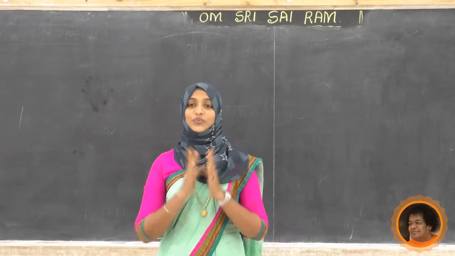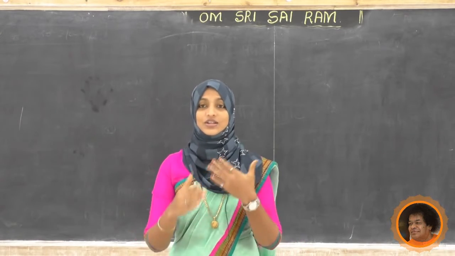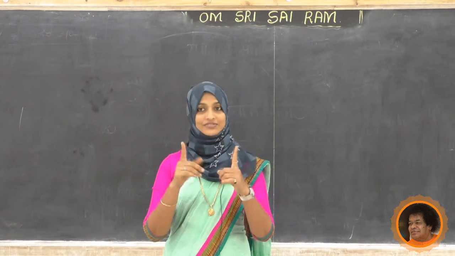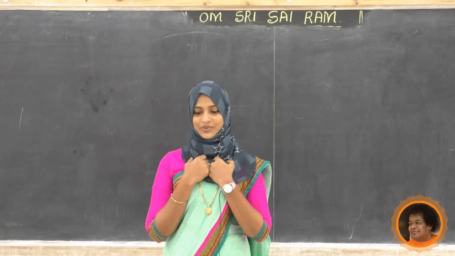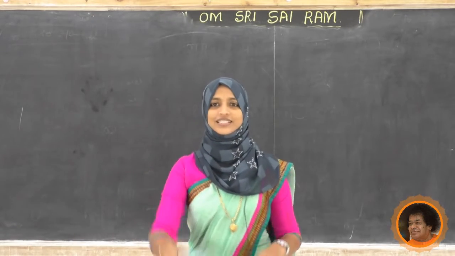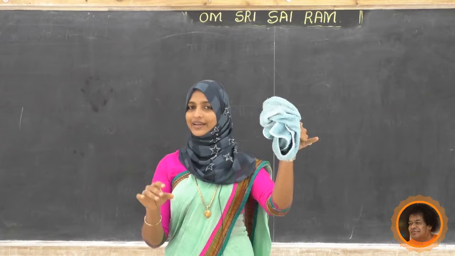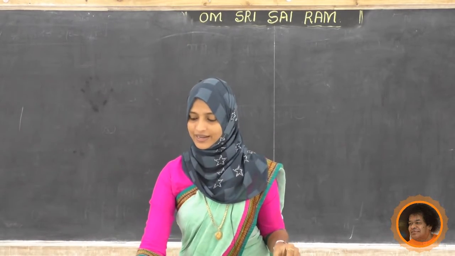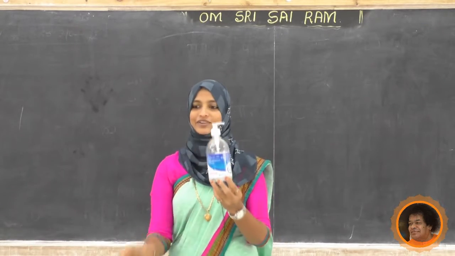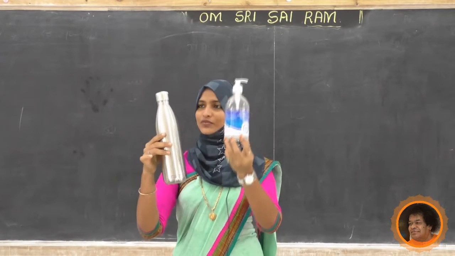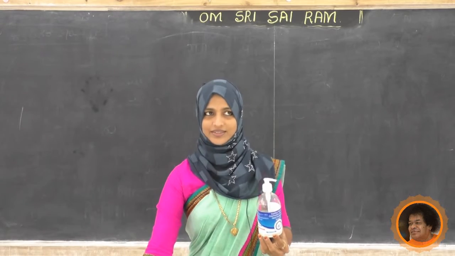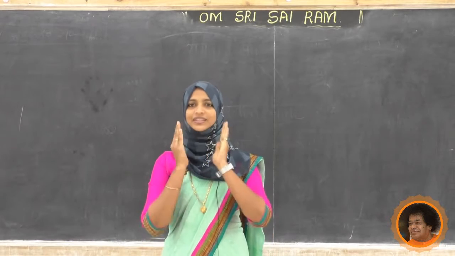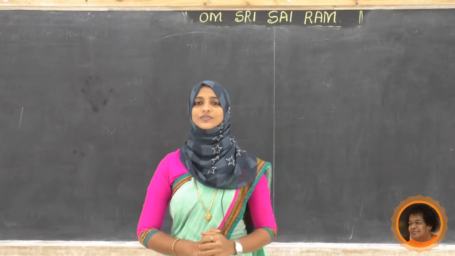Okay. What are the different non-living things you have listed? Tell me once. I will tell you what is there in my surroundings. I will show you some things. See here. I saw a cloth, a bottle and one more bottle. See the difference here? One bottle is this one, one more bottle is this one. Finished? Now, tell me student, what is your observation?